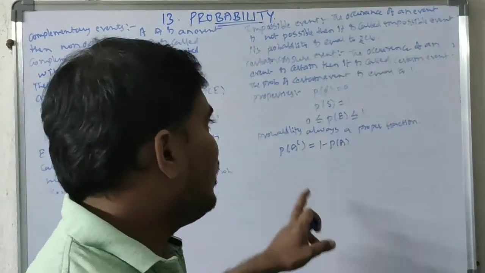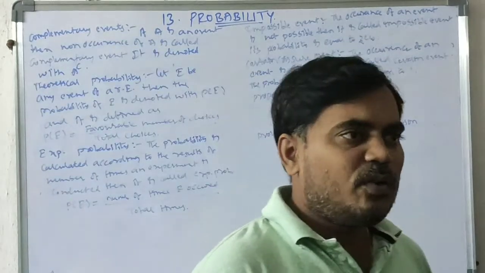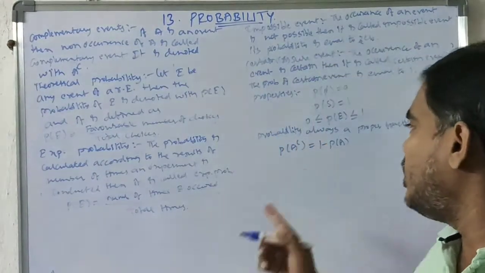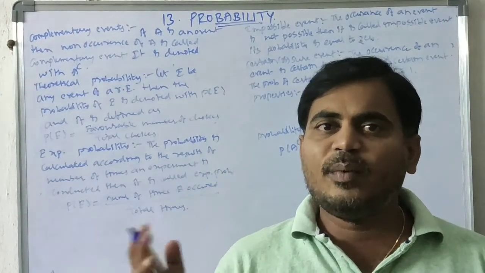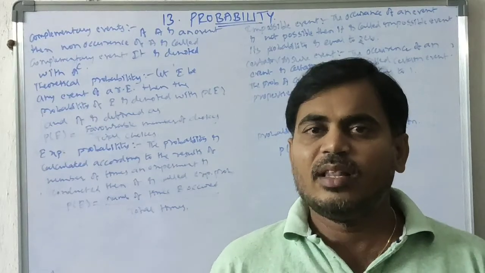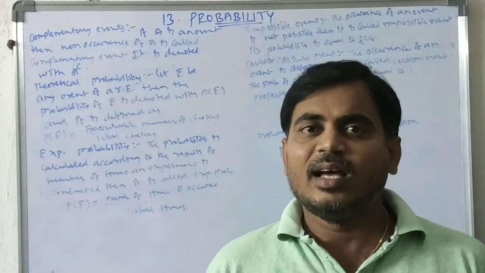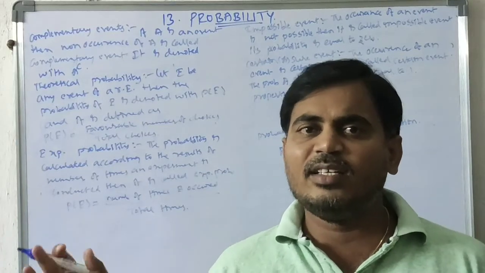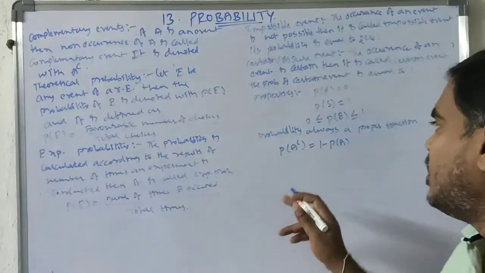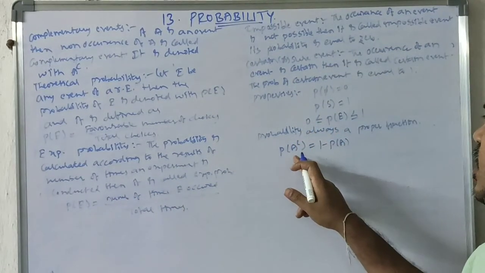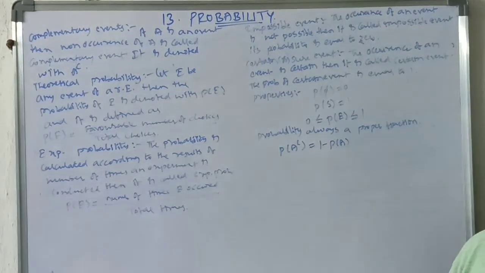So P of A complement equals 1 minus P of A, and P of A equals 1 minus P of A complement. So the probability of head is 1 by 2, automatically tail is 1 minus 1 by 2. The probability of 1 while rolling a die is 1 by 6. Other than 1, the remaining 5 choices out of 6, so 1 minus 1 by 6 equals 5 by 6. So this is P of A complement equals 1 minus P of A.